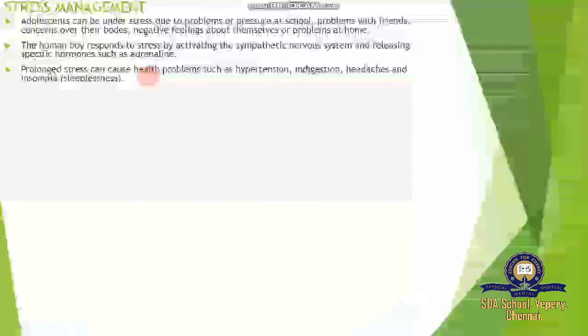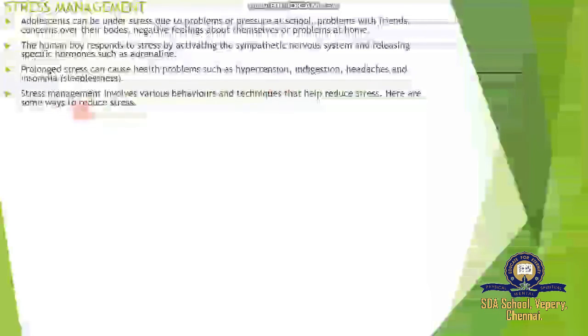Prolonged stress can cause health problems such as hypertension, indigestion, headache, and insomnia. Sleeplessness is called insomnia. Because of prolonged stress, people are not able to sleep. Headache, indigestion, hypertension, and other health problems are caused by prolonged stress.